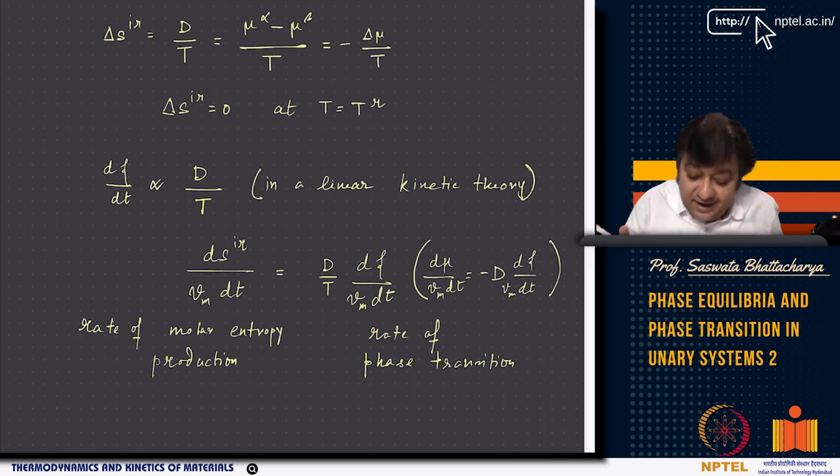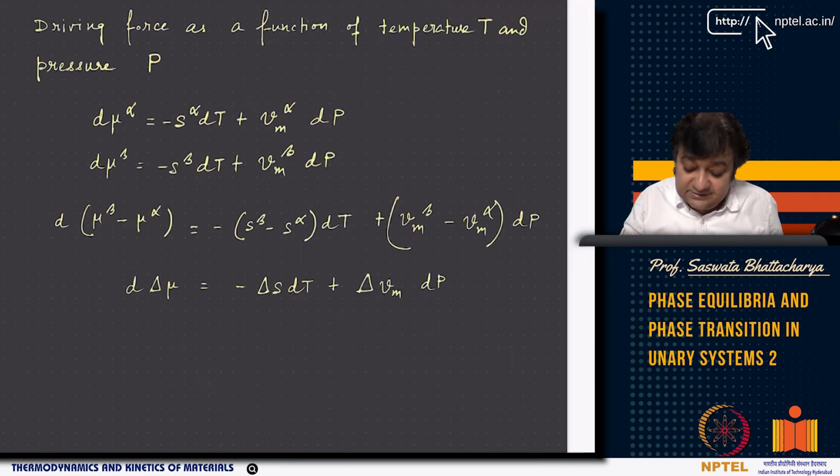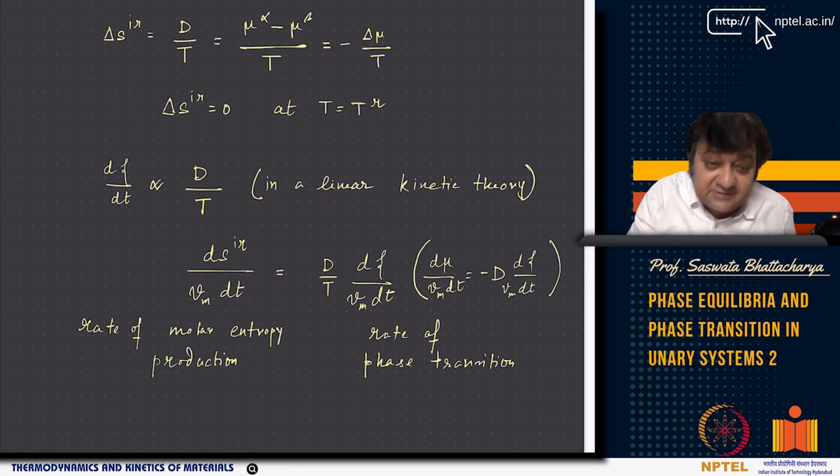At what rate it transforms, you can insert time on this internal process variable or order parameter. So this is the evolution of the order parameter as a function of time, which is proportional to d by T.